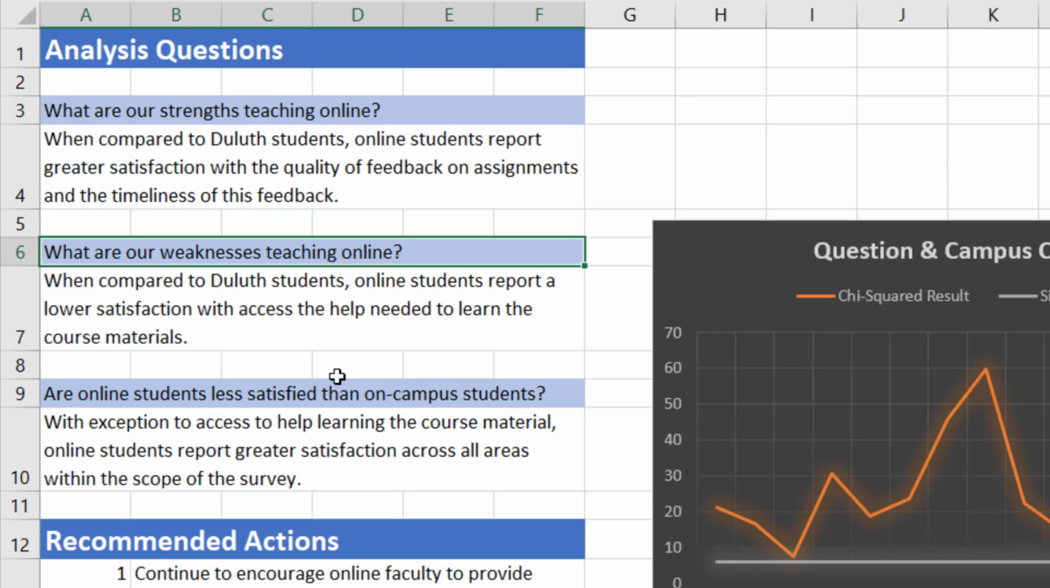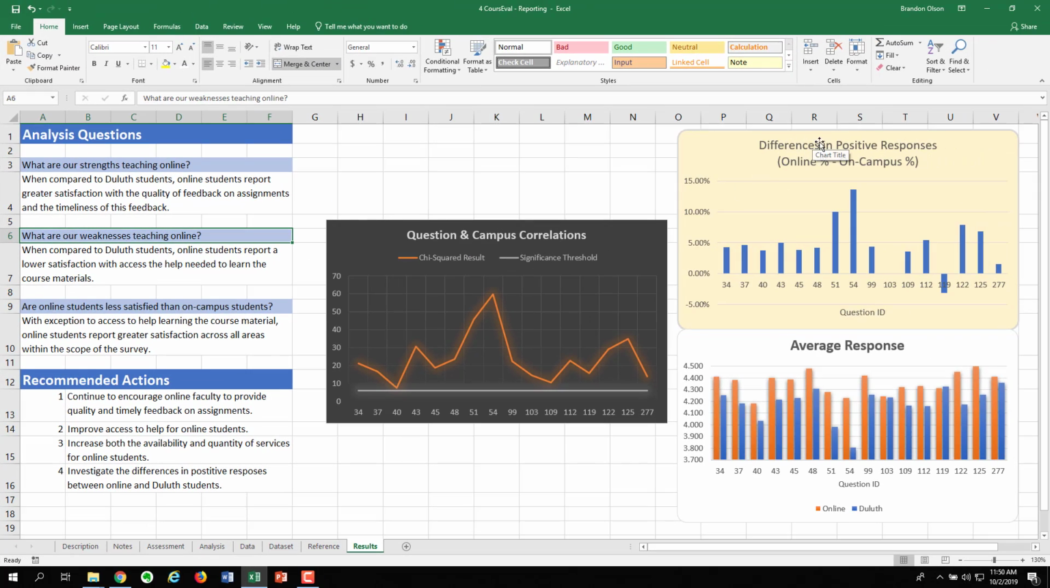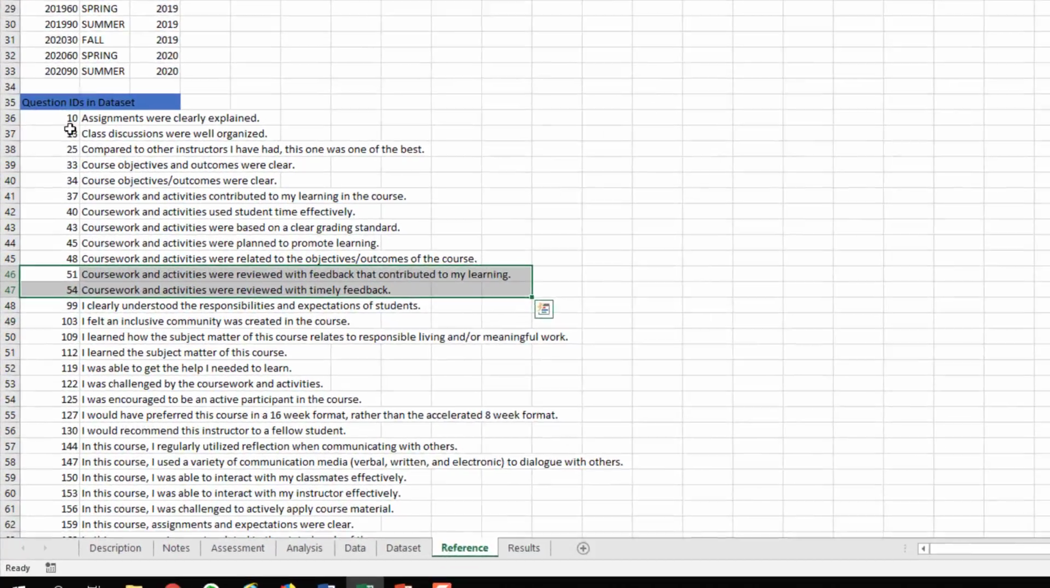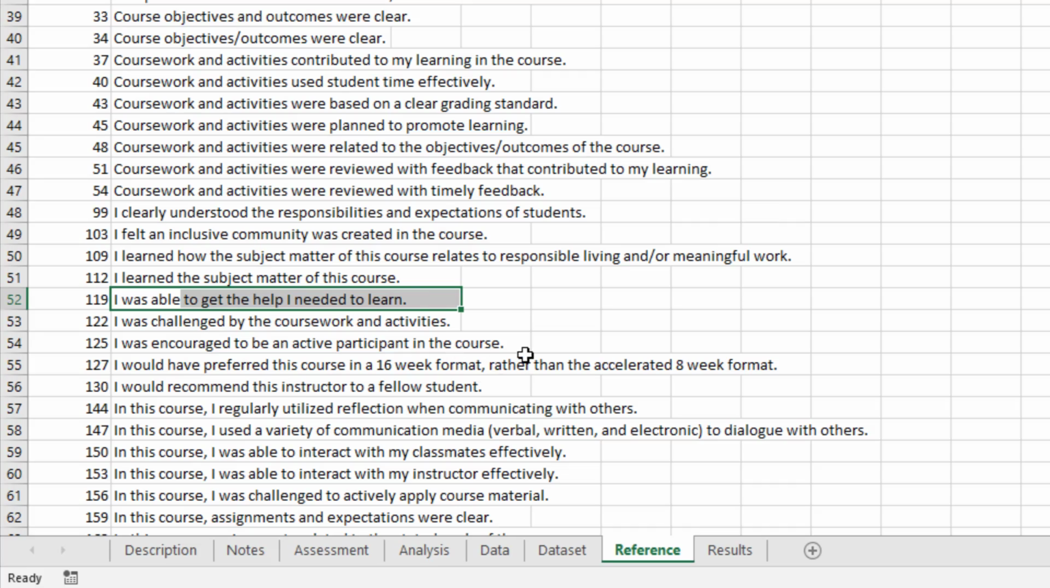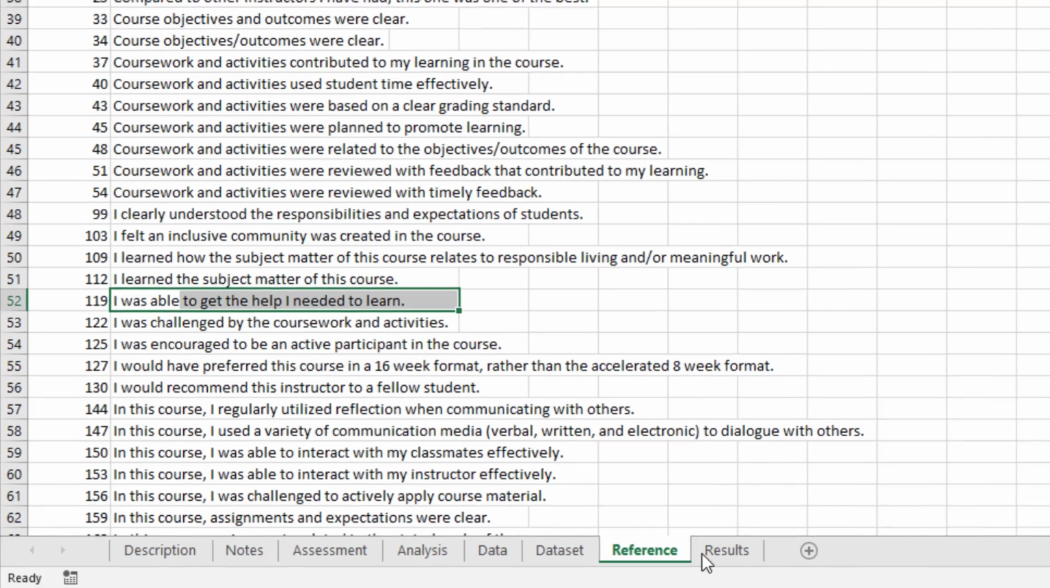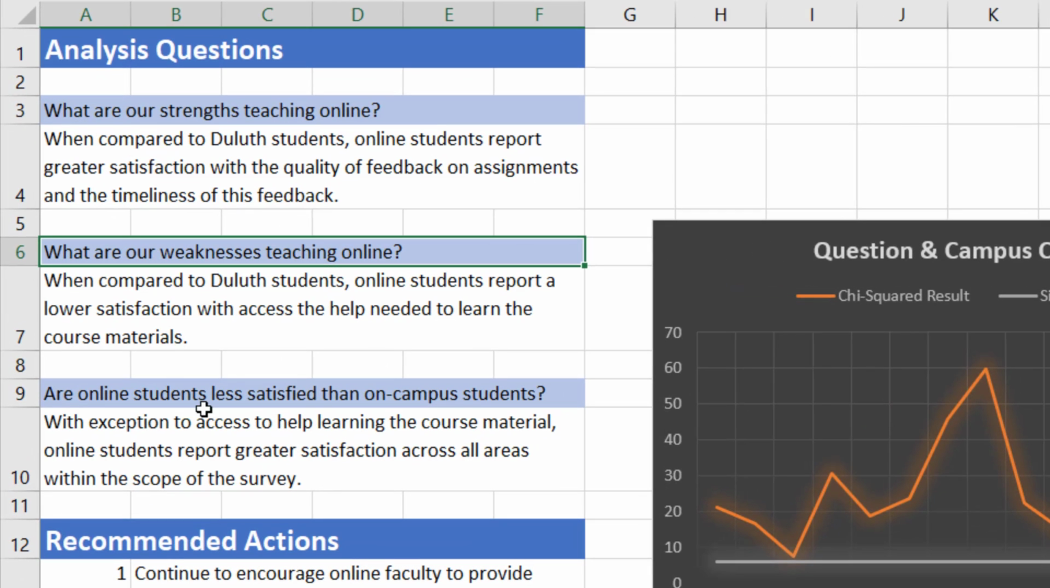So the next question is, what are our weaknesses with teaching online? So here we're going to go to the differences chart again and see that question 119 is really the only area in which the online students didn't respond as favorably as our on-campus students. So looking up on the reference tab in the data set, question 119 was, I was able to get the help I needed to learn. So what does that mean? That means that when compared to Duluth students, online students report a lower satisfaction with access to the help that they needed to learn the course material.